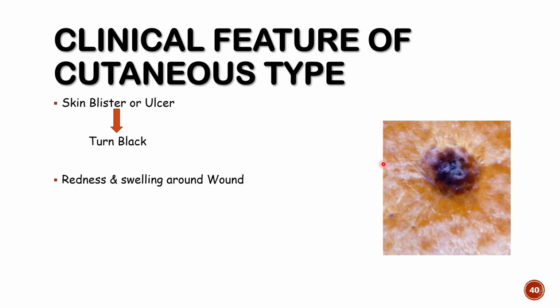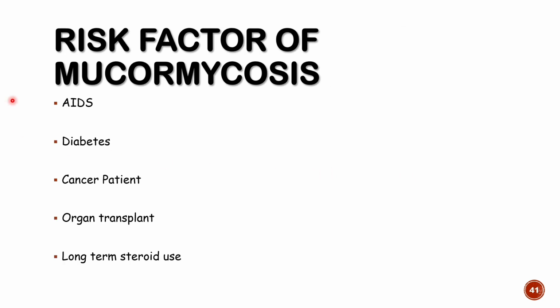In the cutaneous type, you can see a black colored ulcer, redness and swelling, the signs of inflammation seen around the ulcer. The risk factors: it is one of the opportunistic fungal infections. Candida, Cryptococcus, Rhizopus, Mucormycosis, and Aspergillus are examples of opportunistic infections. So they will infect you when your immunity is low, particularly in AIDS patients, diabetes, cancer patients, and long-term steroid use.